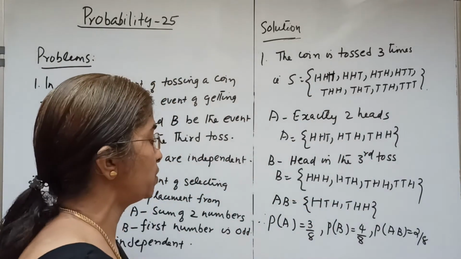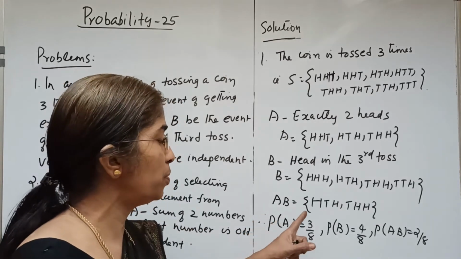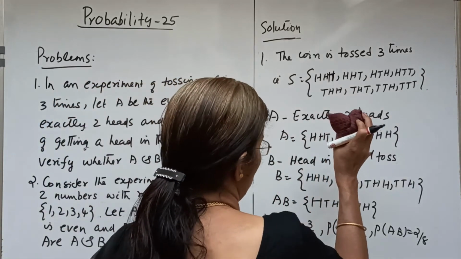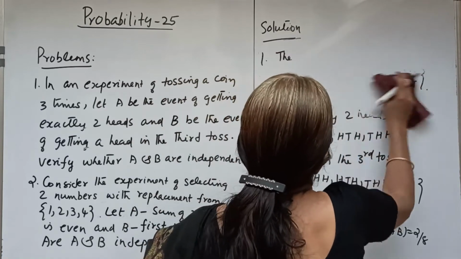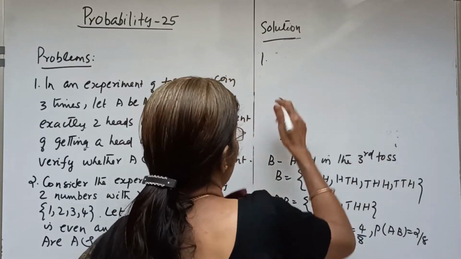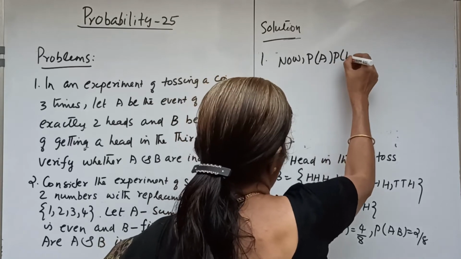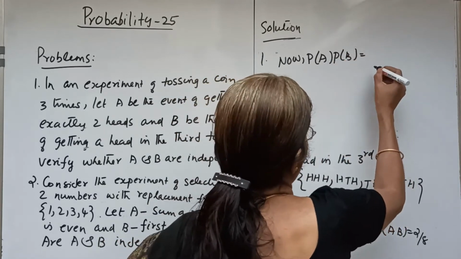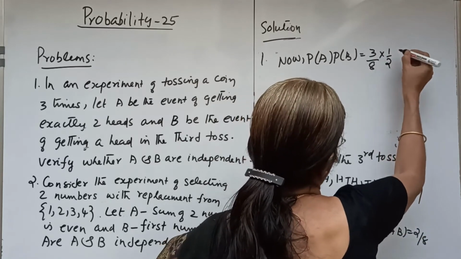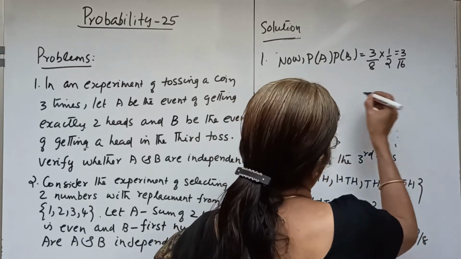Now, the events A and B are independent if P of AB equals P of A into P of B. So P of A into P of B equals 3 by 8 into 1 by 2, since 4 by 8 is 1 by 2. So that it is 3 by 16. It is not equal to P of AB, isn't it?